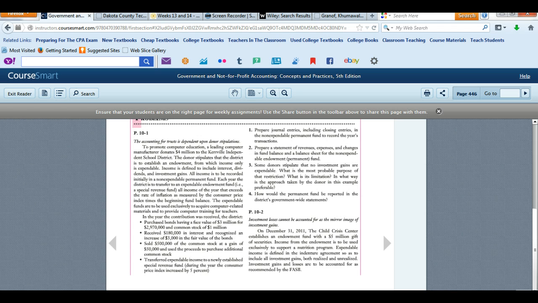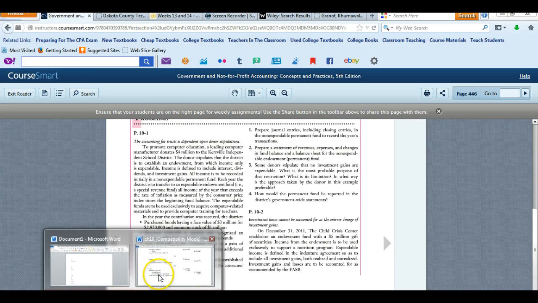Next, we sold $500,000 of the common stock at a gain of $50,000, and we used the proceeds to purchase additional common stock. Now, it's important to note, remember our initial investment was $1 million of common stock. We only sold $500,000 of that common stock for $550,000 and then went and reinvested it again.